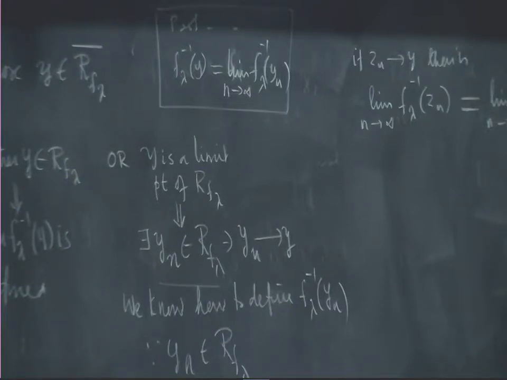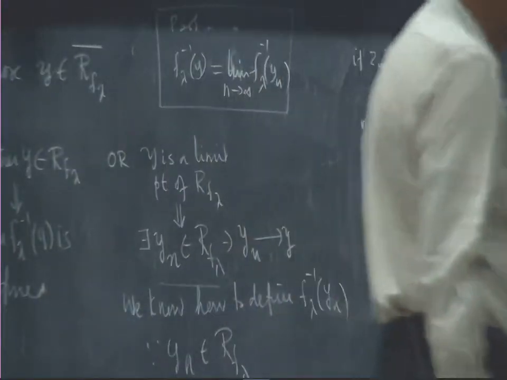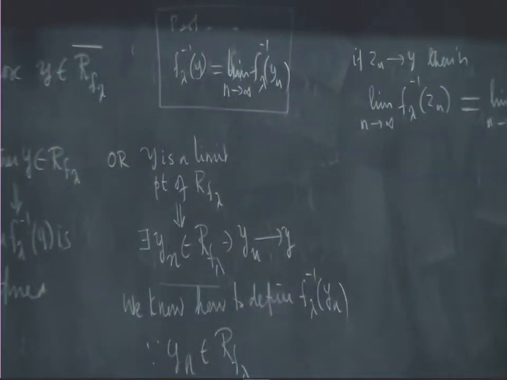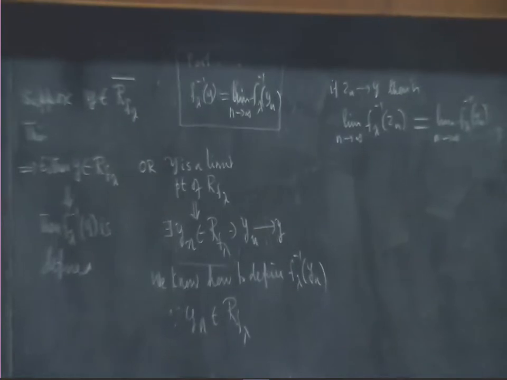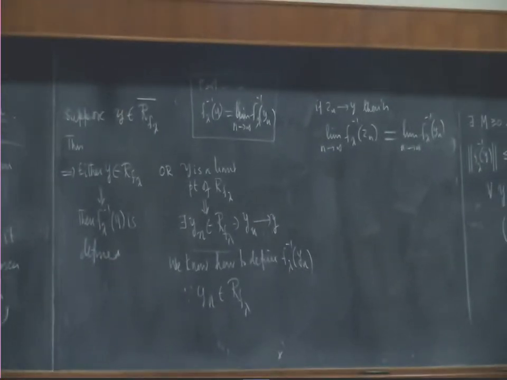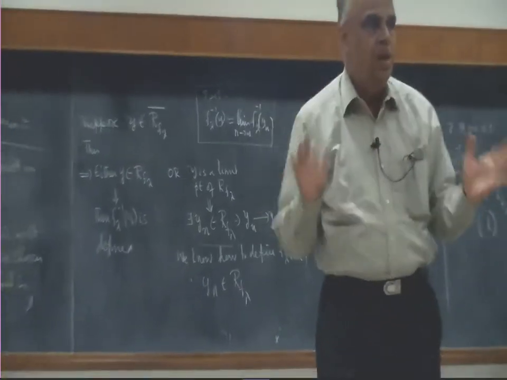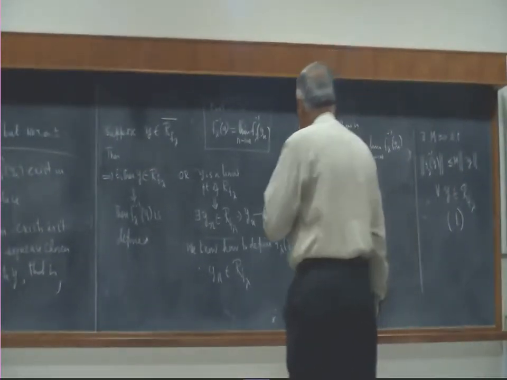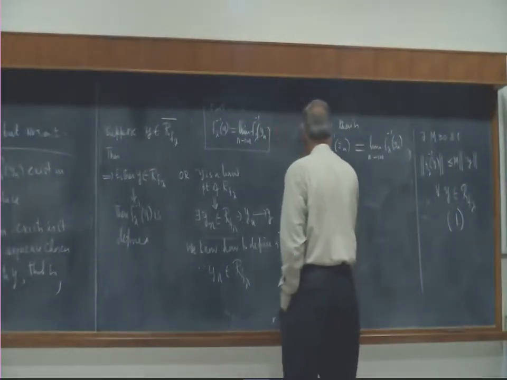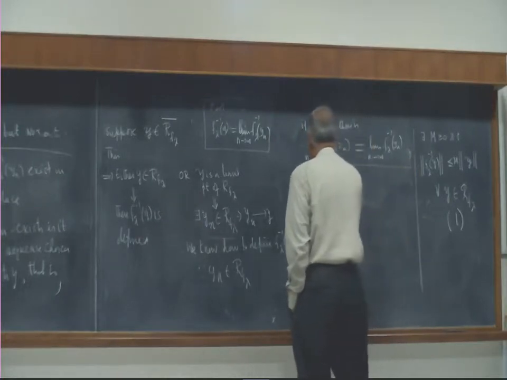There cannot be any confusion. So therefore, these two questions we must settle. If we settle these two questions, then we can define f lambda inverse y not only inside the range of f lambda, but also on the closure. Okay, so we will now ascertain these two.